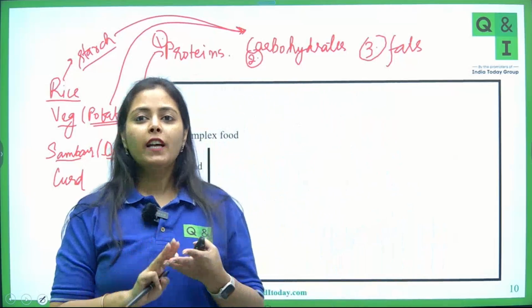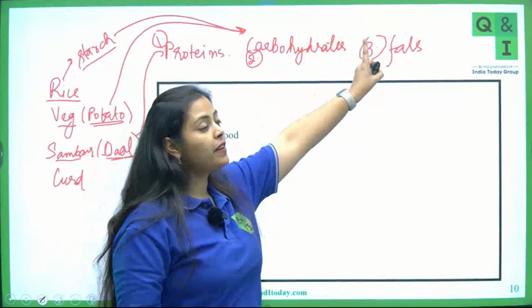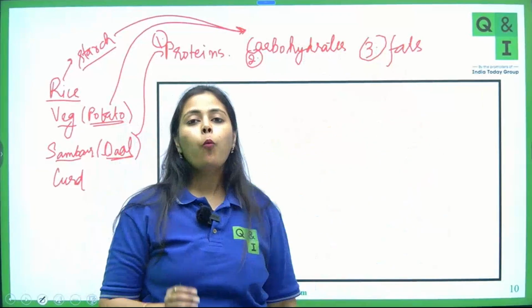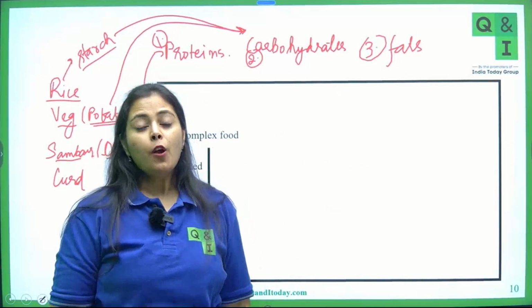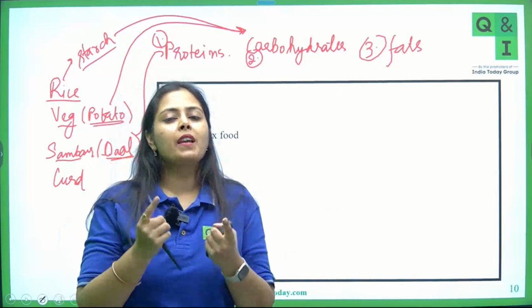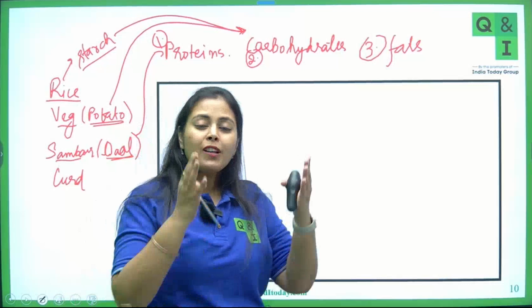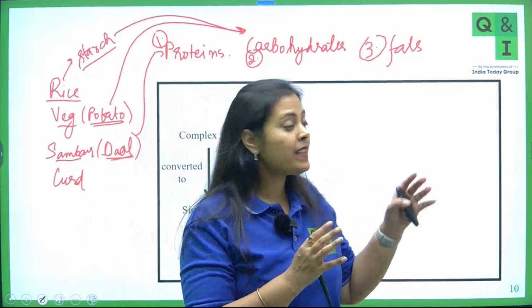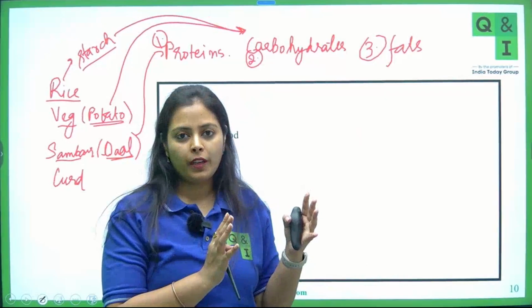Okay, so just remember these three names: proteins, carbohydrates and fats. Now once our body starts digesting these three components, what is our body's aim? Why are we performing this process of digestion? Because these nutrients are heavy, complex nutrients.